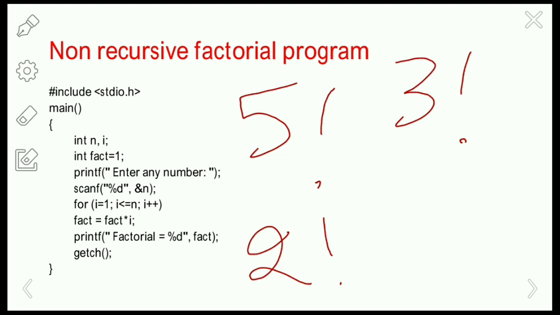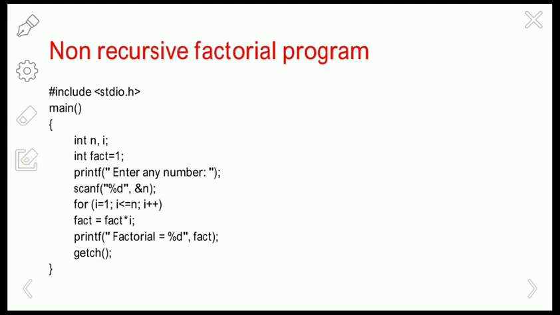Before going to the recursive factorial program, let us discuss the non-recursive factorial program. If you start from the main part of the program, it is defined that int fact equals 1. That means we have defined the variable fact equals 1, and enter a number. We will enter the number 3. Then check this for loop. We have to execute this for loop.